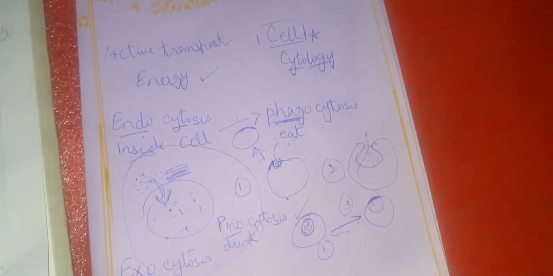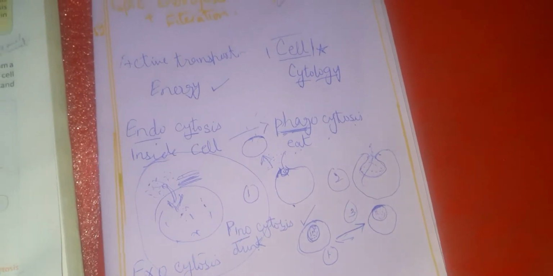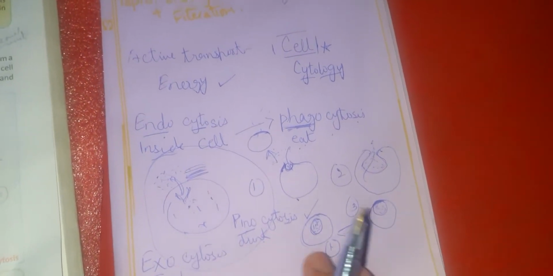Finally, we can draw this structure like this. If this is your cell membrane, initially it was like this, but now all the materials have gone outside, and the same vesicle's membrane becomes part of the cell membrane, right? So that was exocytosis.